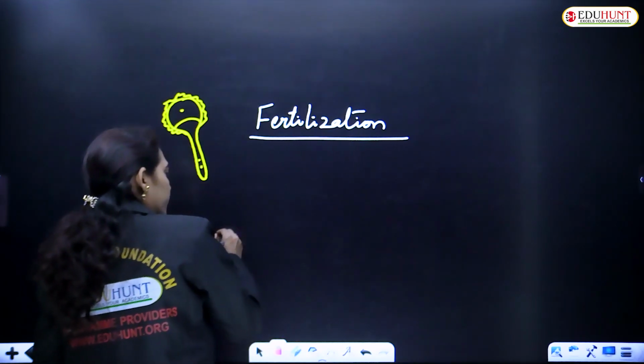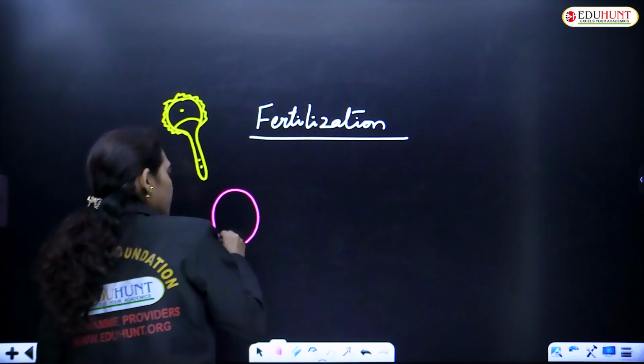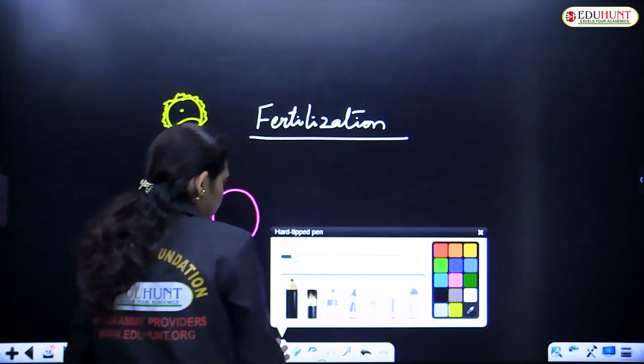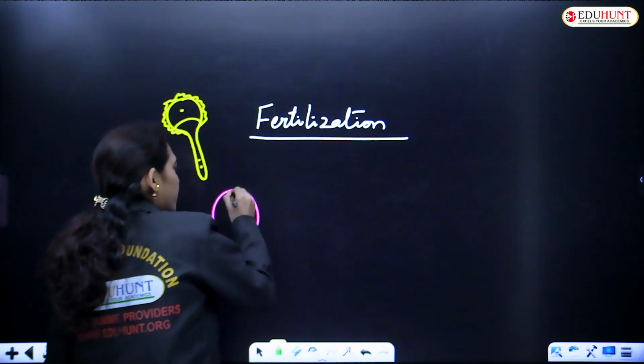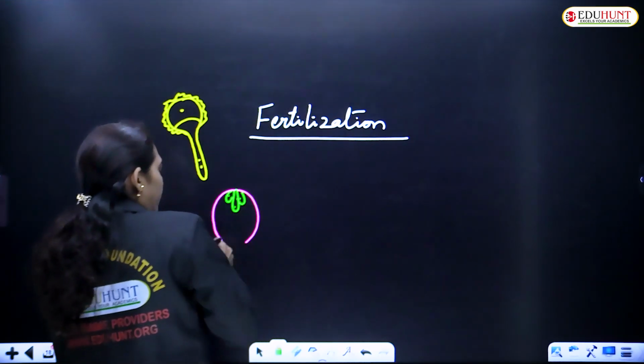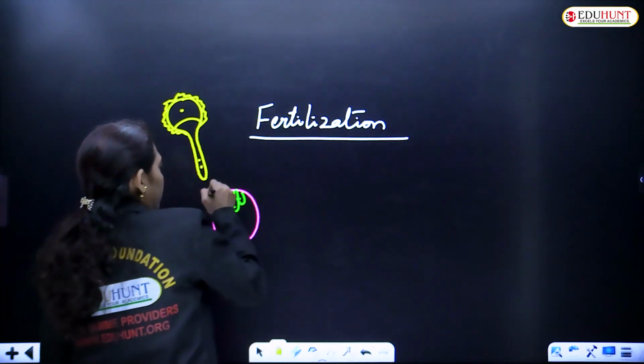In the ovule, imagine this as the embryo sac. In the embryo sac there is an egg apparatus, and the male gametes will be carried to the egg apparatus.